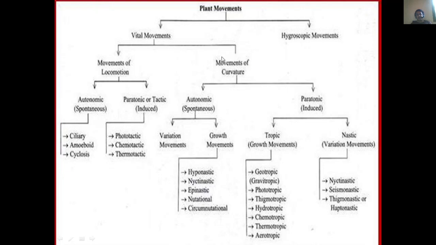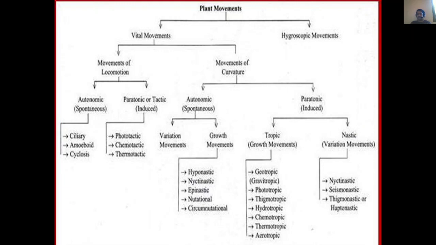And under the movement of curvature, you will find again two types: autonomic curvature movement and paratonic curvature movement. In the autonomic curvature movement, you will find variation in the movement due to the variation in the growth structure. Under that you can find the hyponastic, nyctinastic, epinastic and nutational movement. So you need not concentrate much on these. The very important movement is the paratonic movement, in the curvature movement.